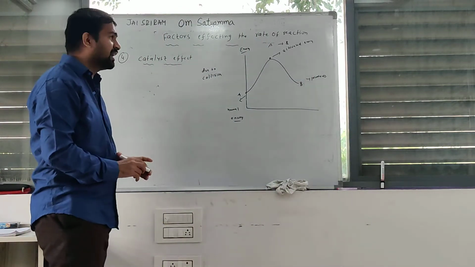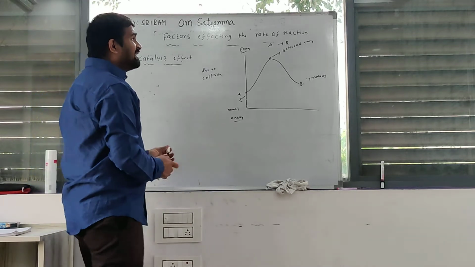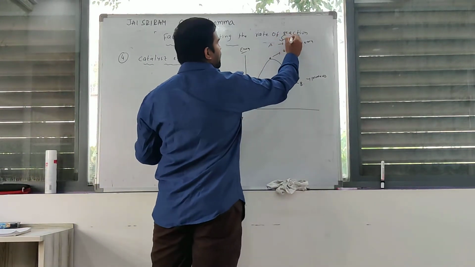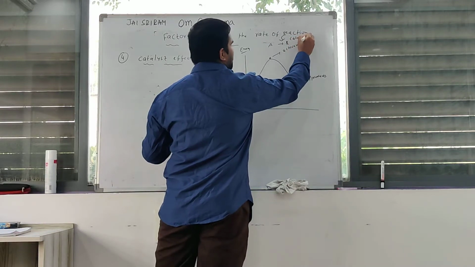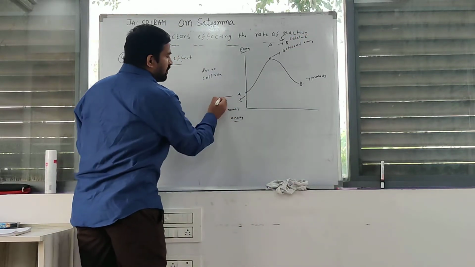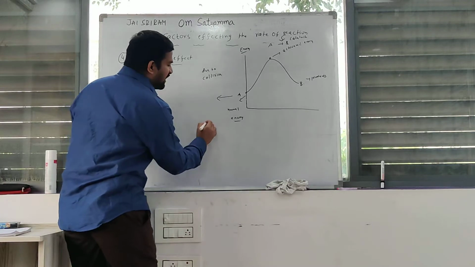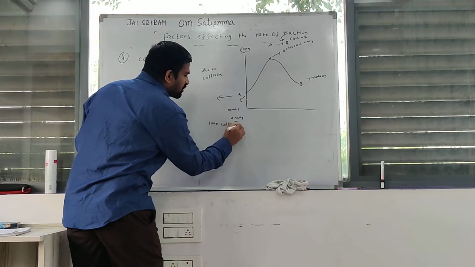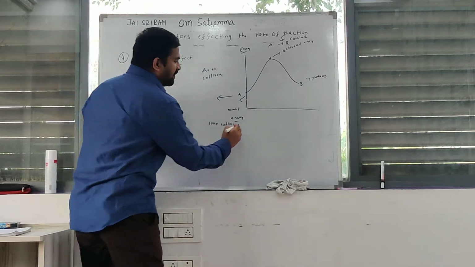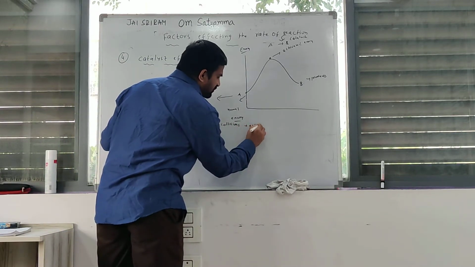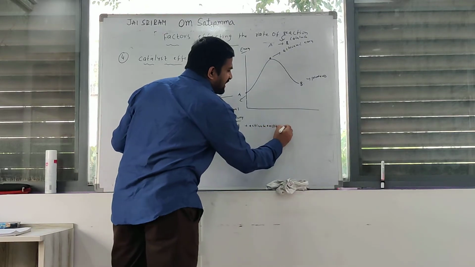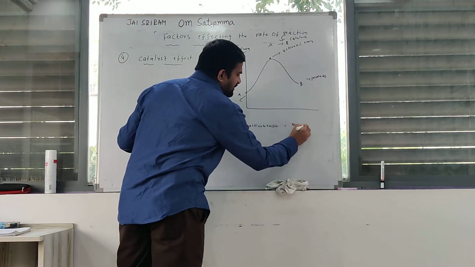Clear? Okay. If you add the catalyst to this reaction, for example, during the chemical reaction, 1000 collisions are activated collisions. The energy is 50 kilocalories.